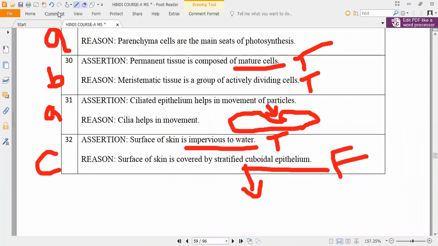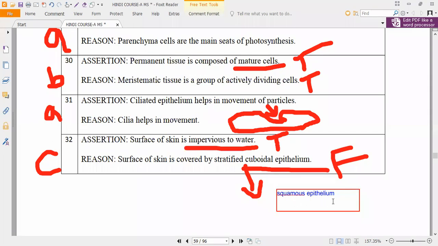So please all of you note it down. The surface of skin is covered by what? Stratified squamous epithelium, spelled S-Q-U-A-M-O-U-S, not cuboidal epithelium. So the reason is false and the assertion is true.